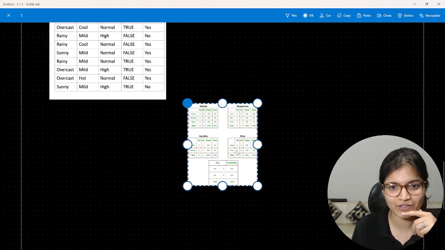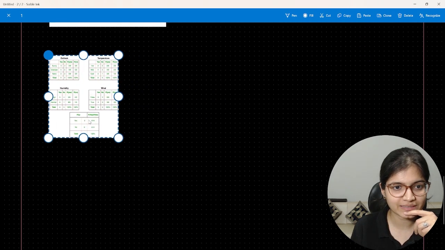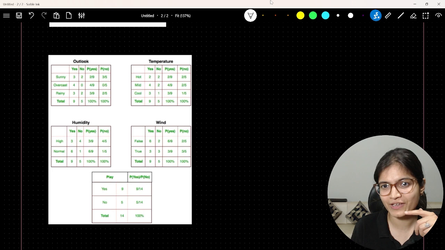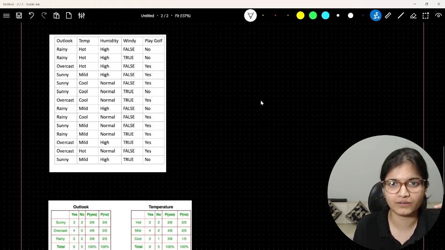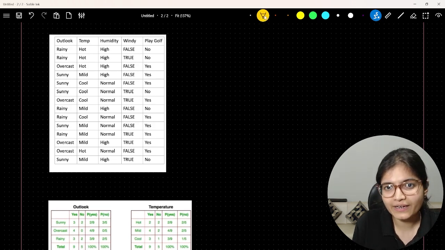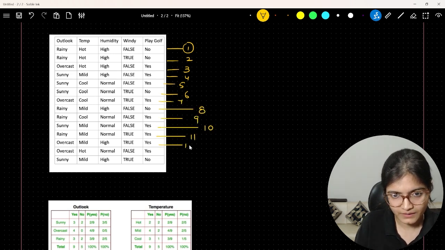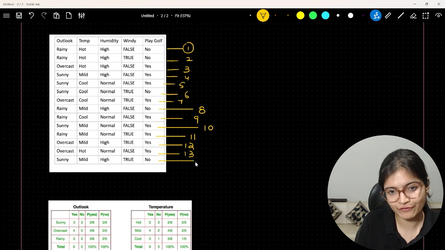So this is the second image that we have. Now let's focus on these two images that I just pasted. Here you can see the first record, second record, third, fourth, fifth, sixth, seventh, eighth, ninth, 10th, 11th, 12th, 13th, and 14th.